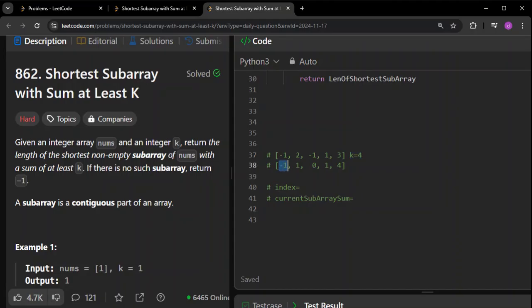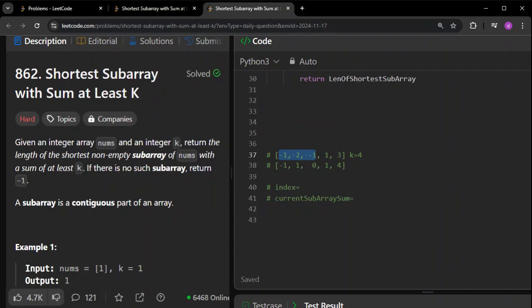If you see here, what I'm doing is calculating the sum starting from the left till that index. For example, at the first index, the sum is going to be -1 only. If you go to this two, the sum is going to be 1. You can call it a prefix sum, including the element itself. Whatever you name it, it is fine, but I'm going to get it in an O of n approach.